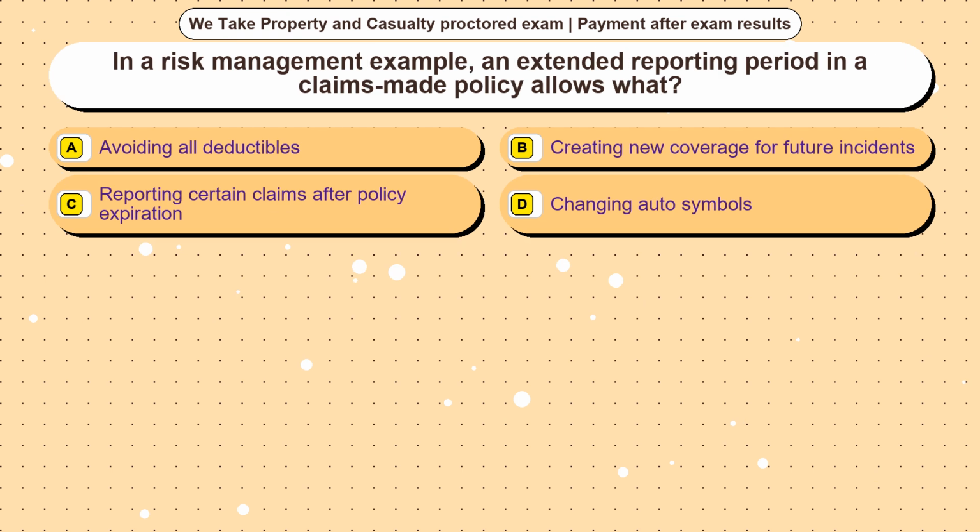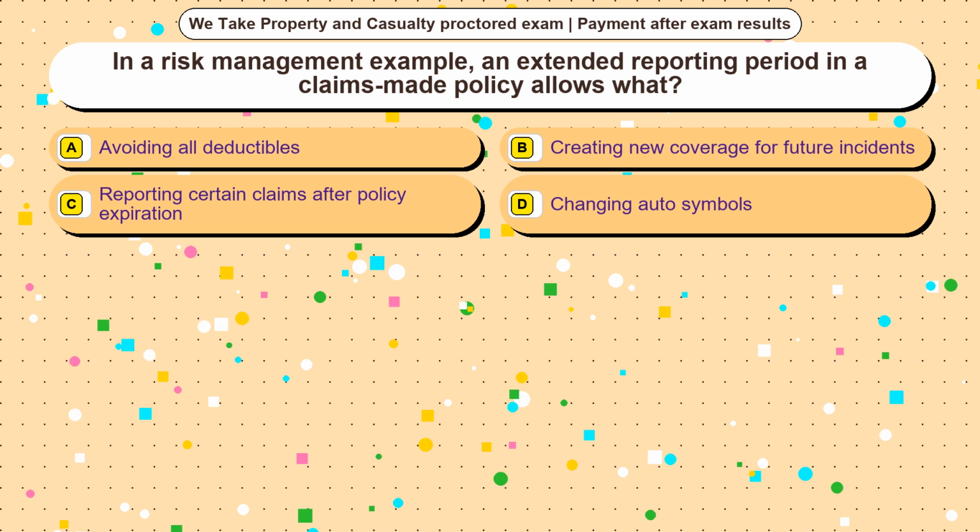Question 20. In a risk management example, an extended reporting period in a claims-made policy allows what? Option A, avoiding all deductibles. Option B, creating new coverage for future incidents. Option C, reporting certain claims after policy expiration. Option D, changing auto symbols.